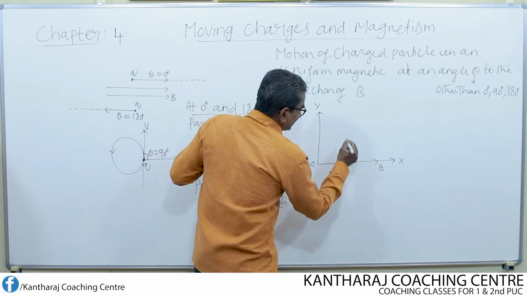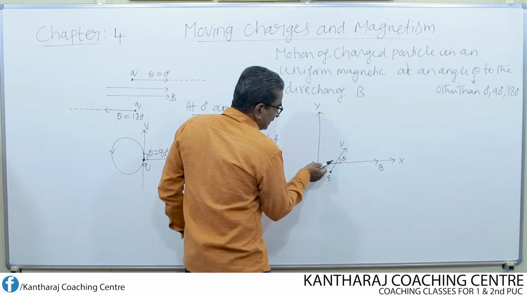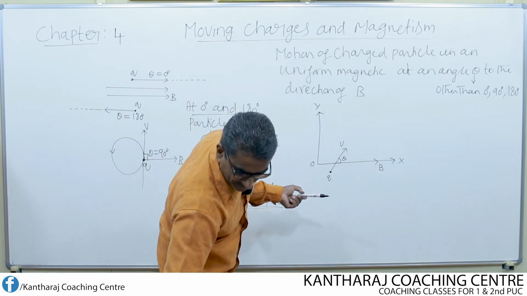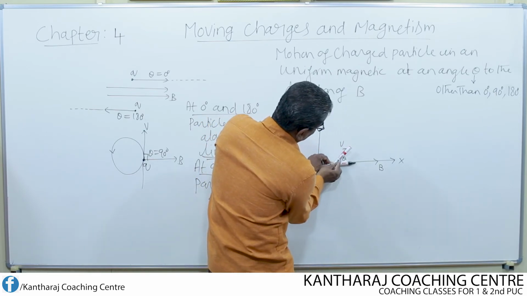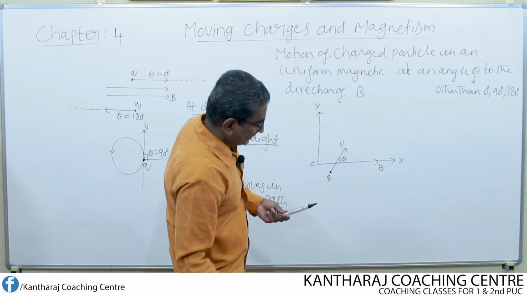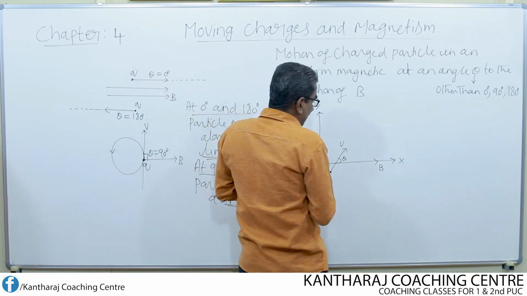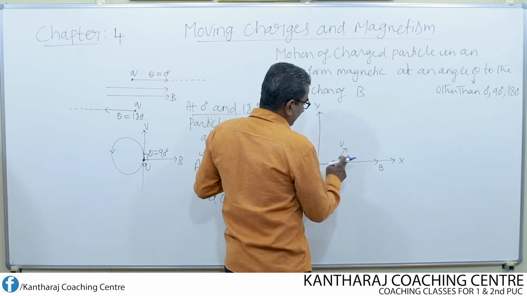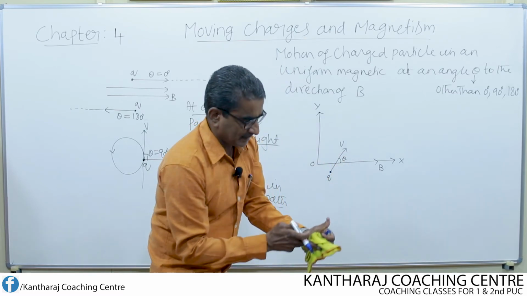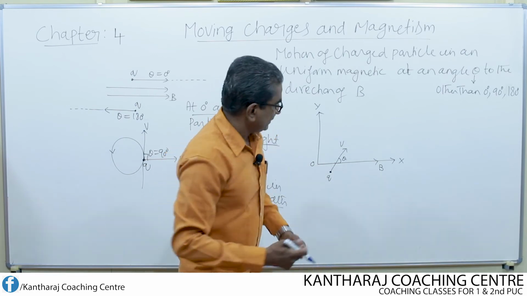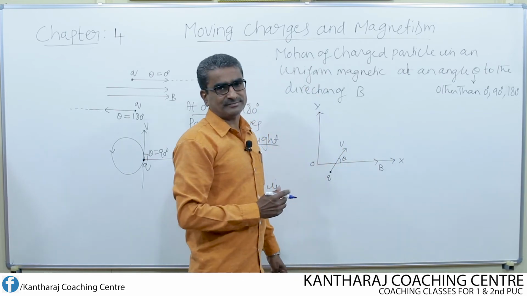V be the velocity of the charged particle. When it enters into the magnetic field, look here, this is the magnetic field. Now, the charged particle is entering into the magnetic field along this direction at an angle theta. Then, instead of moving along a straight line path, it is going to describe a helical motion.